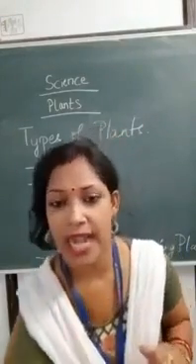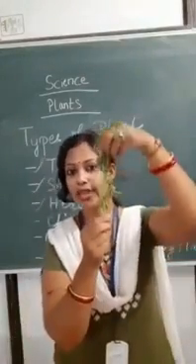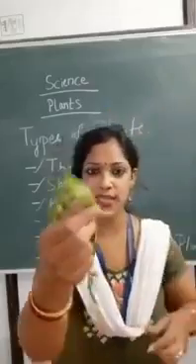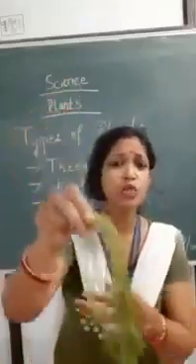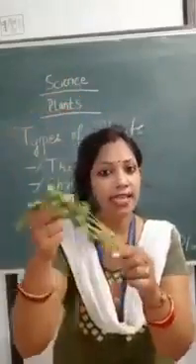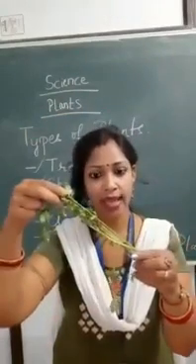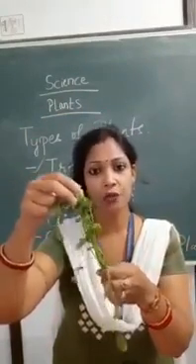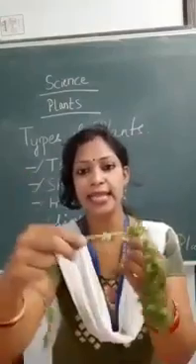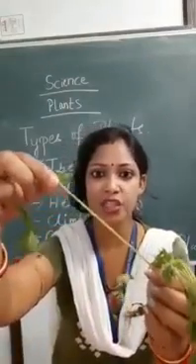For example, I have coriander leaves with me. Your mama uses this in garnishing the curry. It has a green and soft stem.